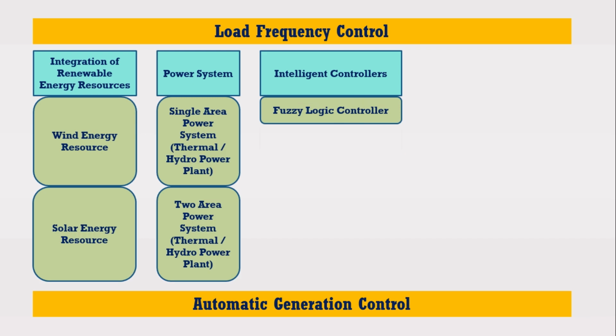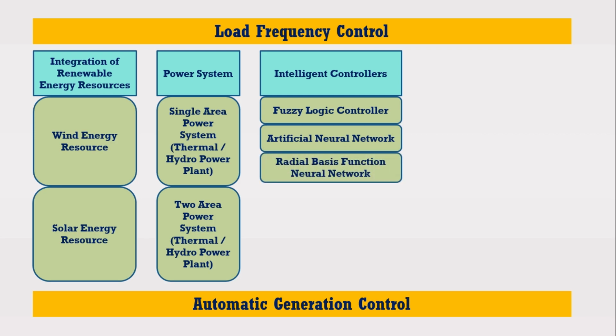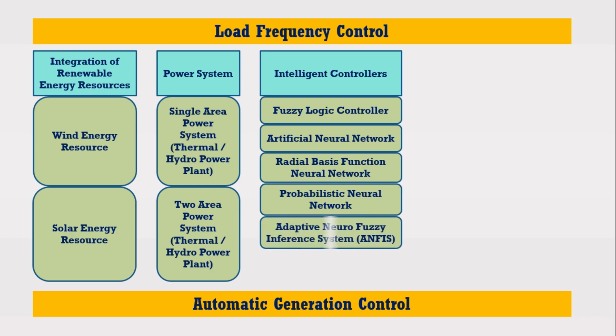You can also use artificial neural network as an intelligent controller. Furthermore, artificial neural network also has many types such as radial basis function neural network or probabilistic neural network. You may also use the combination of artificial neural network and fuzzy logic controller, namely adaptive neuro-fuzzy inference system. You may also use the support vector machine model as an intelligent controller.